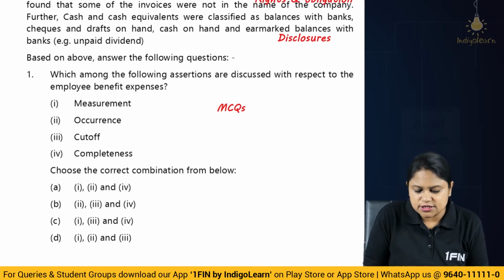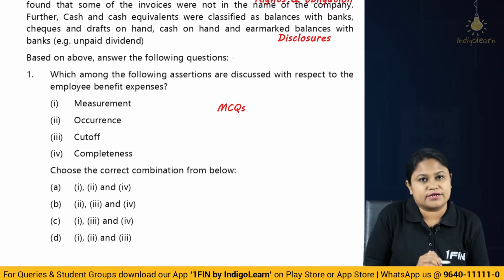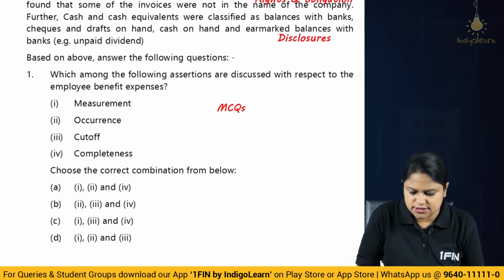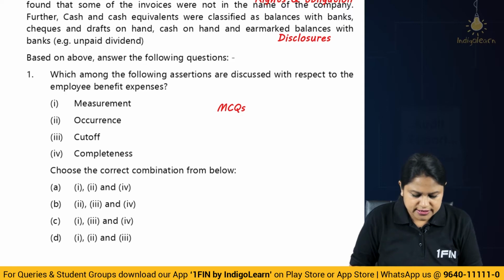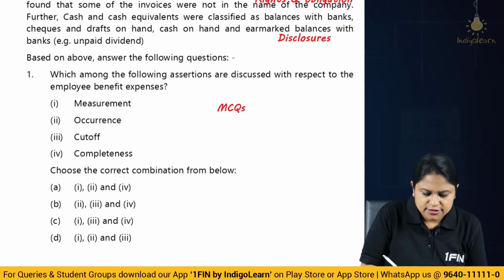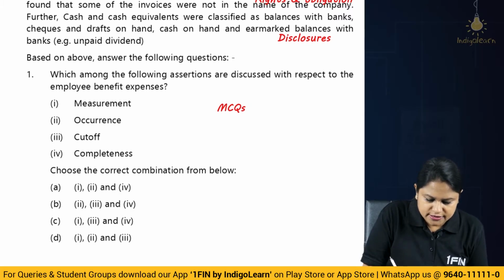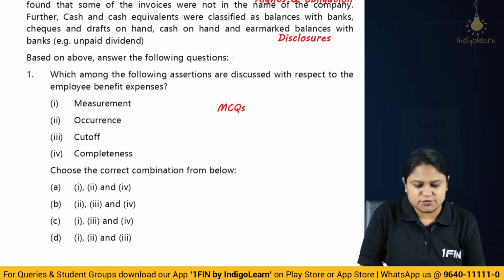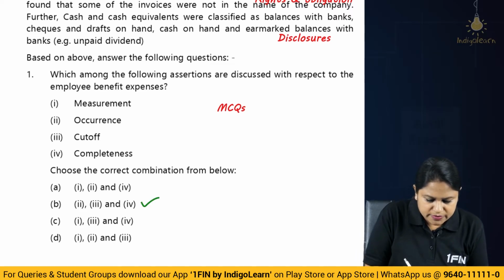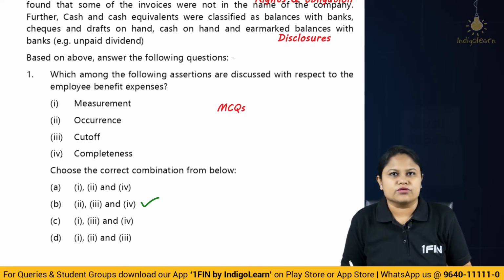Which among the following assertions are discussed with respect to employee benefit? So now if you go back here, we have already picked up on the assertion. So they have checked for occurrence, they have checked for completeness, and they have checked for cutoff. So if you look at it, they are telling all the four. So obviously here there is going to be a combination to give the answer. The answer has to be occurrence is there, so 2, cutoff is there, so 3, and also completeness. So you have to pick up the option with all the 3. So it is going to be 2, 3 and 4. So the option has to be B. 2, 3 and 4. Clear?